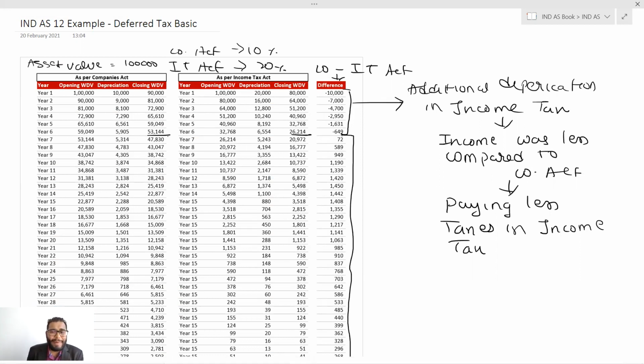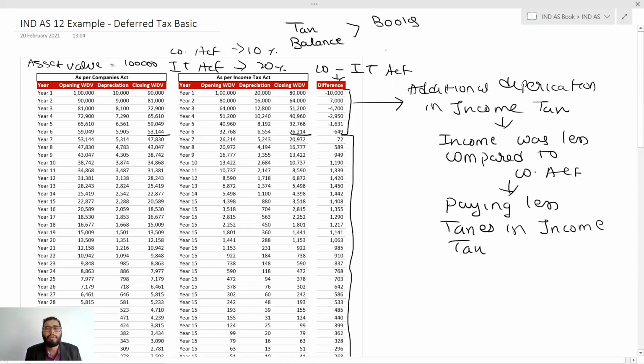When you have a higher asset balance in the tax books, or you can say Income Tax Act, it means you will be getting more deduction in the future. If you have a higher asset balance, you will be getting higher depreciation in future in income tax. However, it is a reverse in this case. We have a lesser balance of asset in our income tax, so we'll get a lesser deduction. So what we identified is, if your tax balance is higher than books, you will get more deduction in future.